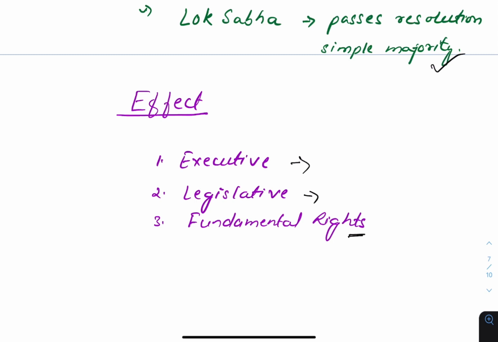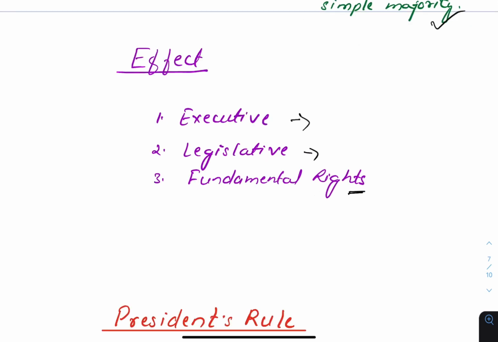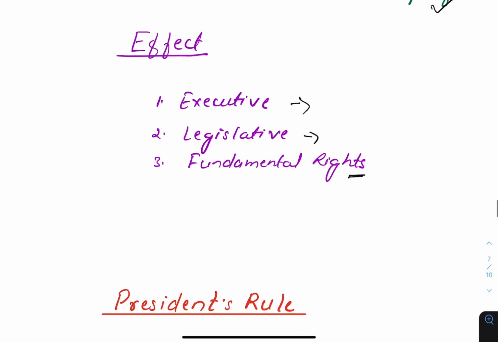Fundamental rights. As we learned in the chapter of fundamental rights, when there is national emergency, the 6 fundamental rights under Article 19 are automatically suspended. However, only when the national emergency is declared on the grounds of external aggression can they be suspended. And this was included by the 44th Constitutional Amendment. Also, the fundamental rights are not suspended, but their enforcement is suspended when the national emergency is in force. We cannot go to the court at that time.